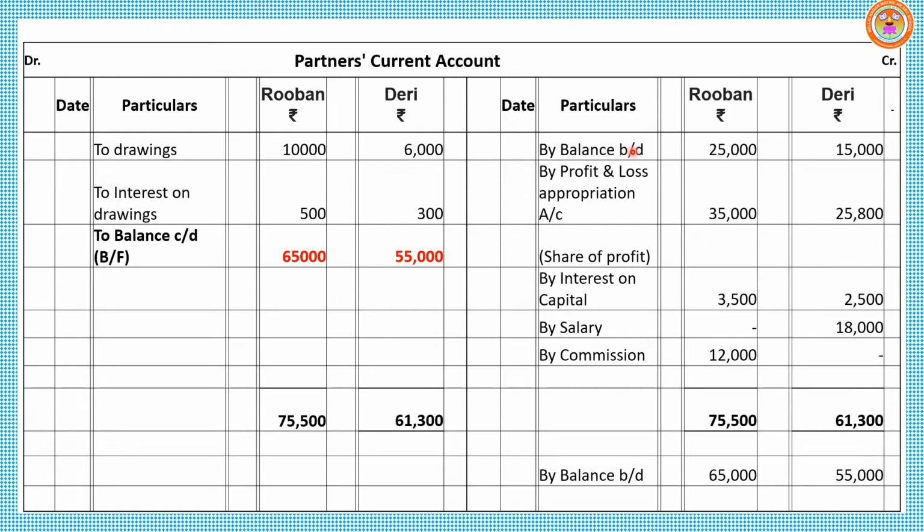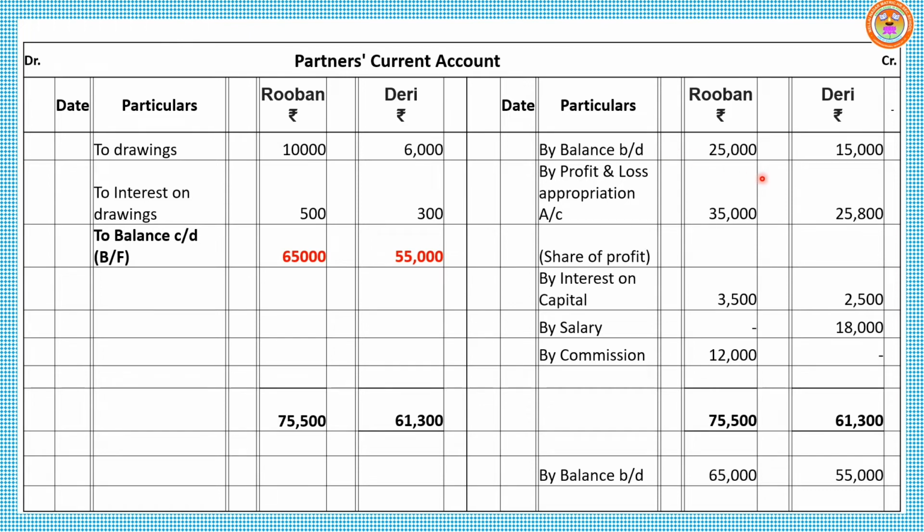Look at the question. So credit side we have to write by balance brought down, the beginning value of Reuben's current account and Derry's current account. Both the partners' current accounts show credit balance. So it can be written credit side by balance BD, Reuben 25,000 and Derry 15,000.